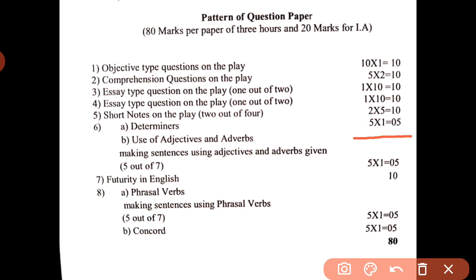5 questions, each carrying 1 mark, meaning they will give you some determiners and you have to use those determiners in your sentences. Each sentence carries 1 mark if it is correctly formed. If it is wrong you will lose marks there. So determiners are 5 marks. Then use of adjectives and adverbs.